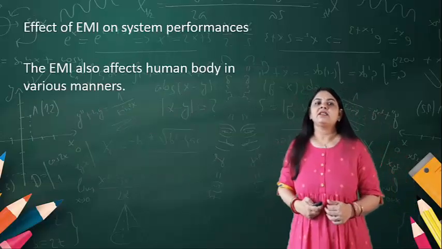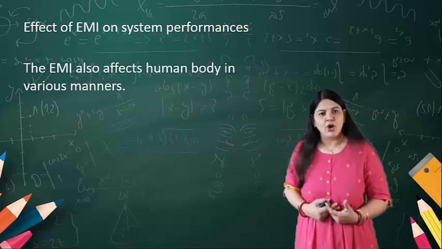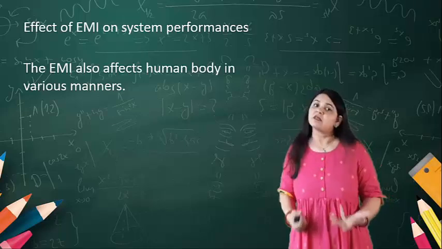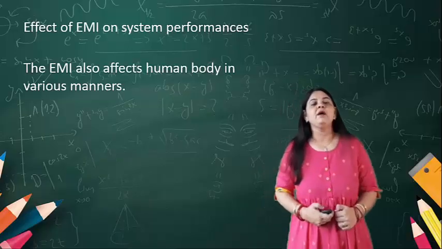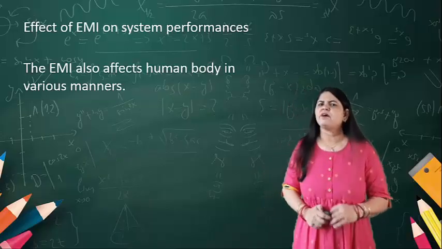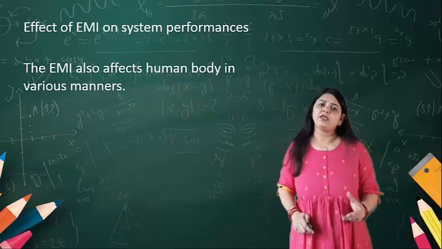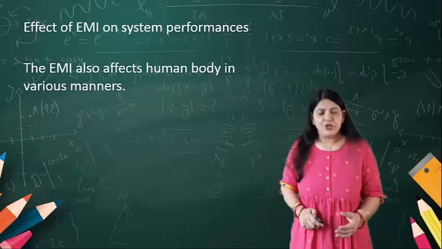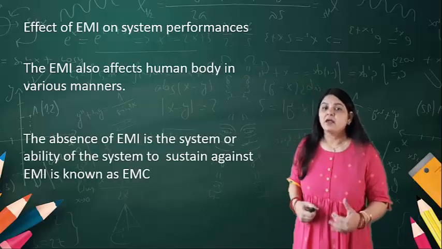The human body can also be affected by electromagnetic interference. So in a variety of ways it may affect the human body as well as the system.